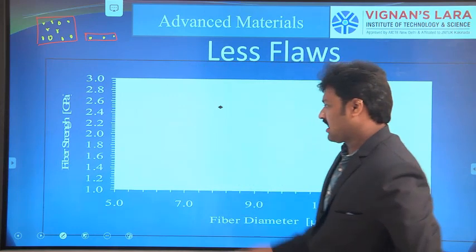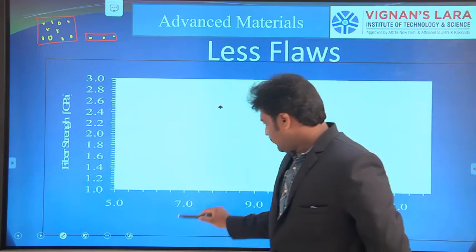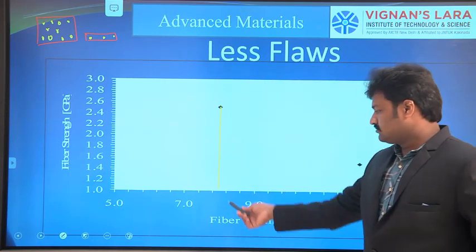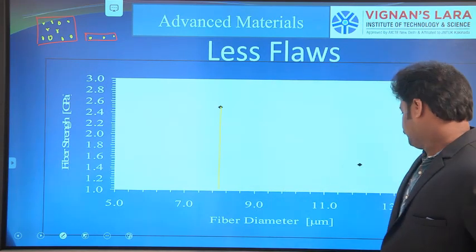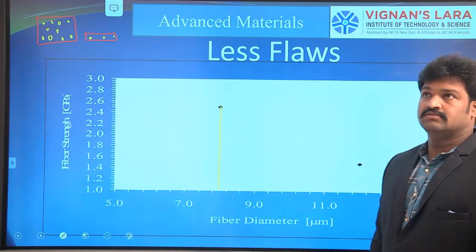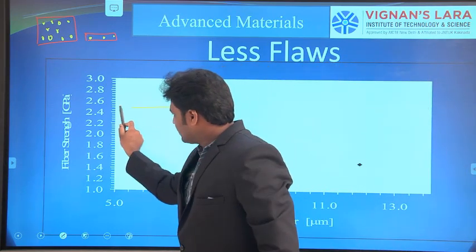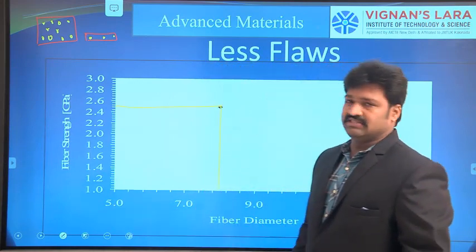This graph reflects that if the diameter of the fiber is around 8 micrometers, then the fiber strength is around 2.5 GPa.